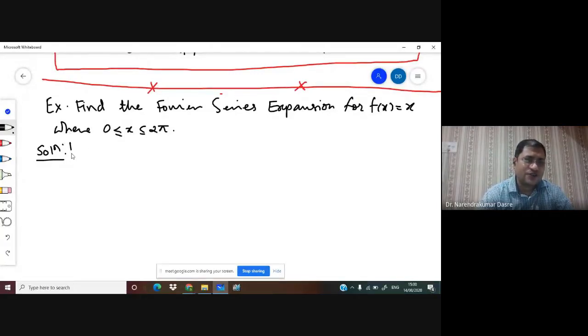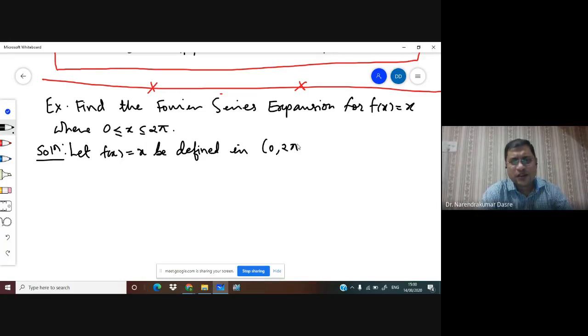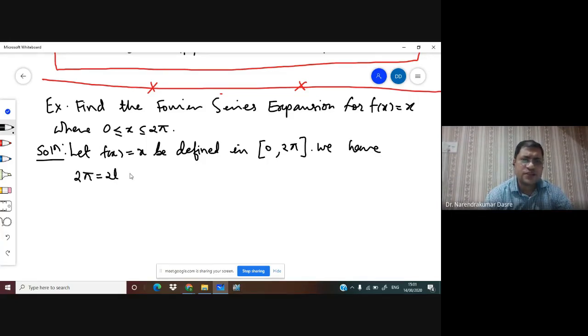Okay, so the Fourier series expansion of f of x is given as, so what we get here, f of x is equal to a0 plus summation n running from 1 to infinity an into cos of nx plus summation n running from 1 to infinity bn, and we will be having sine of nx. Let it be equation 1.